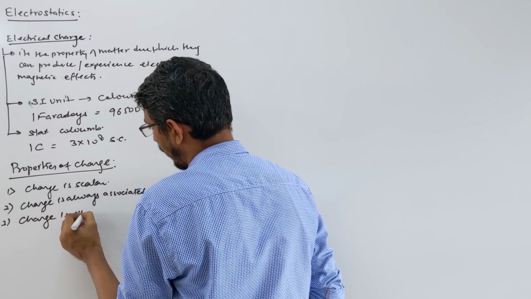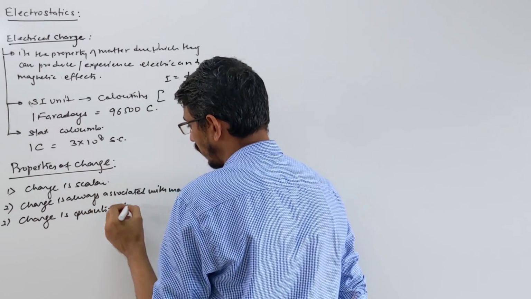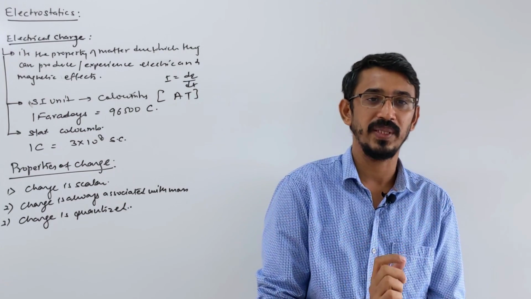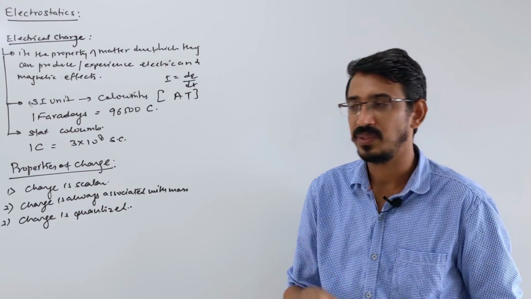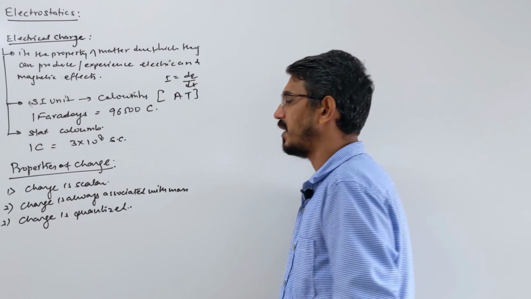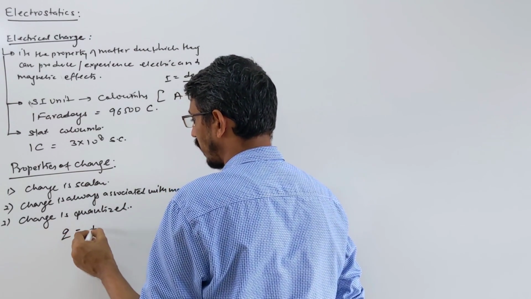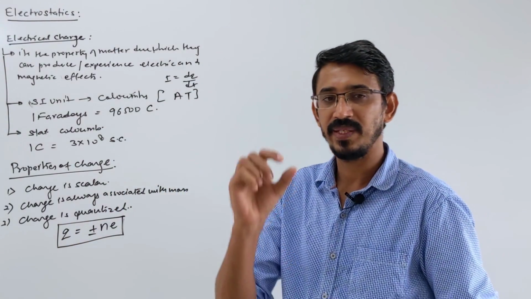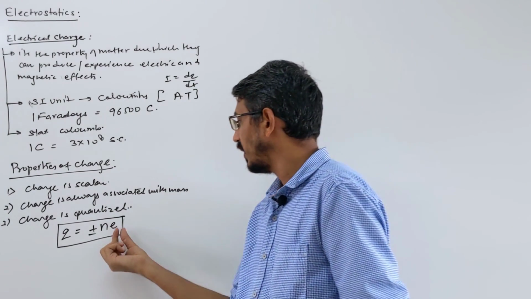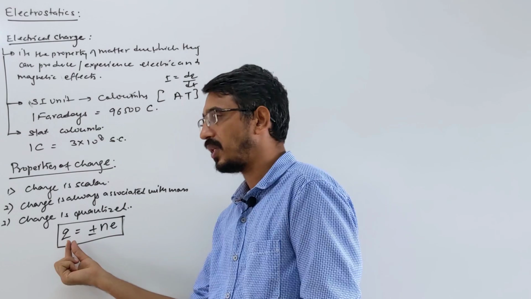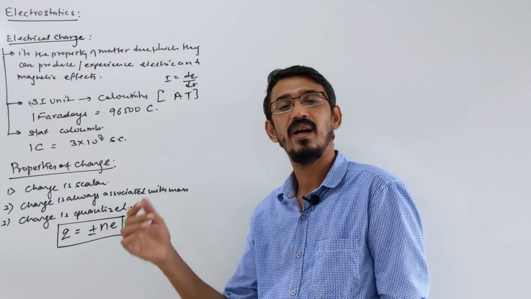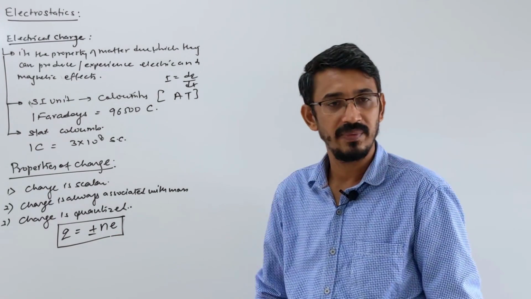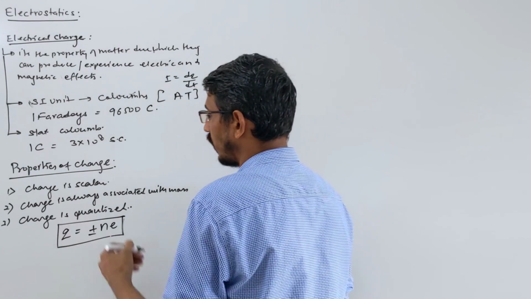Some more properties. Charge is quantized, right? You know the meaning of this? Quantized means a packet, right? Charge always comes in multiples of something, that we call the charge of the electron. So every charge on any body, suppose represented by symbol Q, then Q is always plus minus n into e. Charge is quantized, comes in fixed packets of some fixed amount. How much amount? Multiple of e always. Any charge you can write in multiples of e. n is how many electrons you have, and e is the charge of a single electron. Electron charge everybody knows, right? So charge is always quantized, okay?